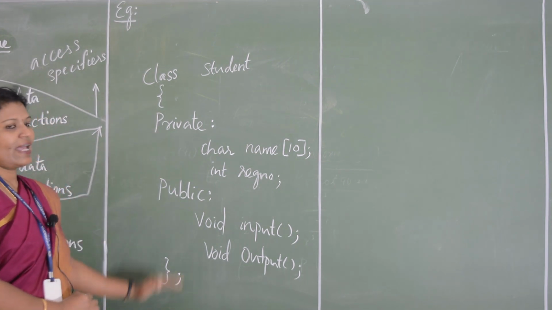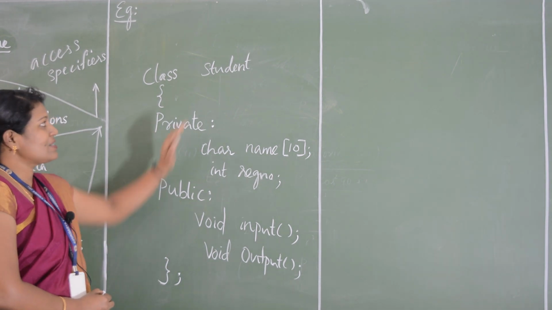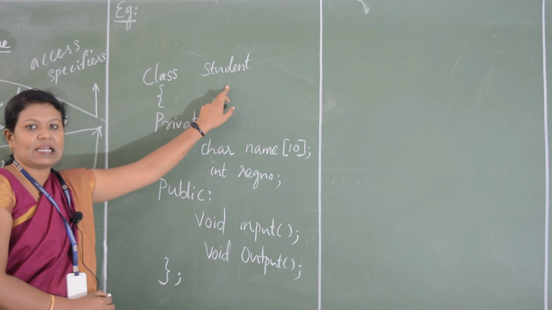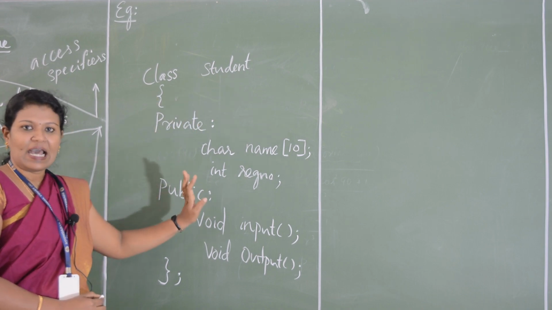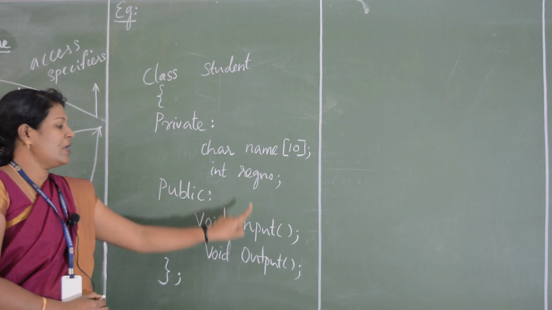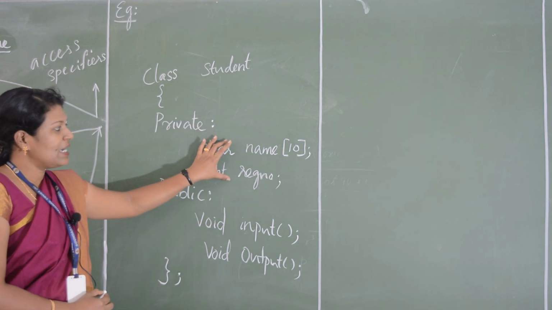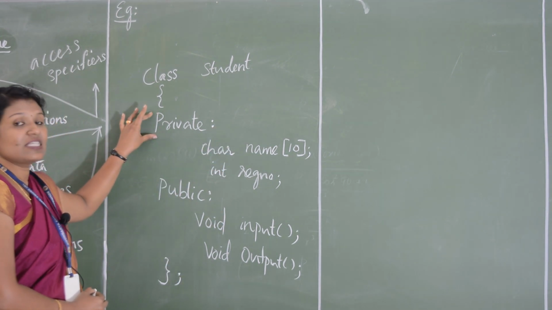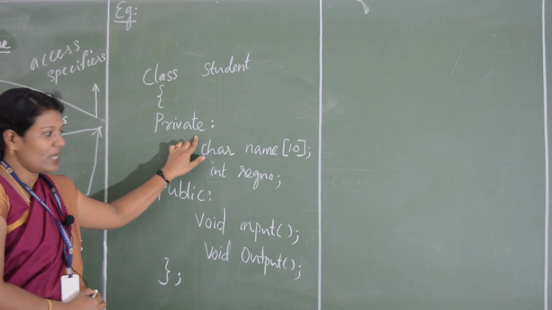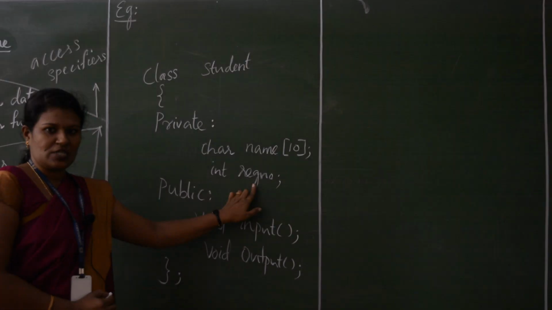Just see the example once more. Here I define the class. What is the class name I am giving? Student. So class student. Inside the class I am giving the member data as name and register number. Then member functions are input function and output function. This member data I have given with the access specifier as private. Inside this access specifier private, I have declared char name of 10 and int register number.